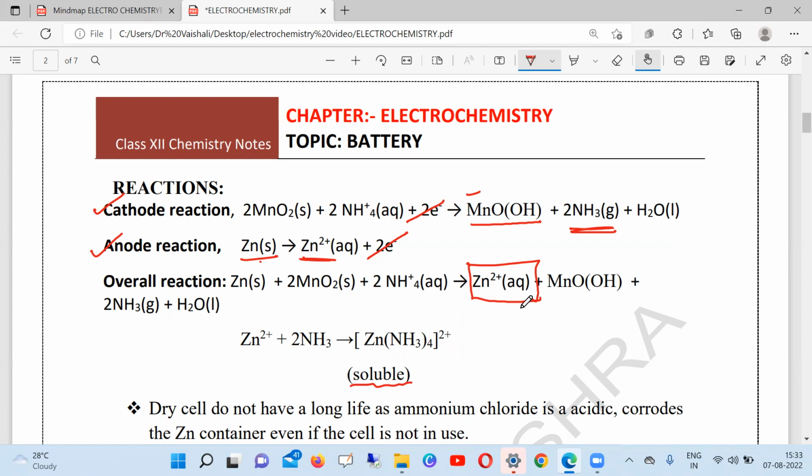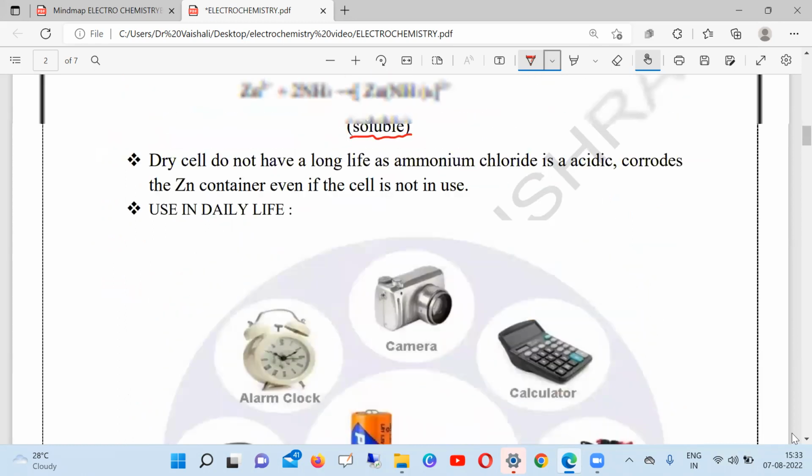So for the dry cell, I just mentioned here also, that a dry cell does not have a long life, as ammonium chloride is acidic, and due to the acidity, corrosion occurs. It corrodes the zinc container even if the cell is not used. Even you see that a battery gets discharged, right? In an electrochemical cell, when we are using it, the cell potential starts decreasing.